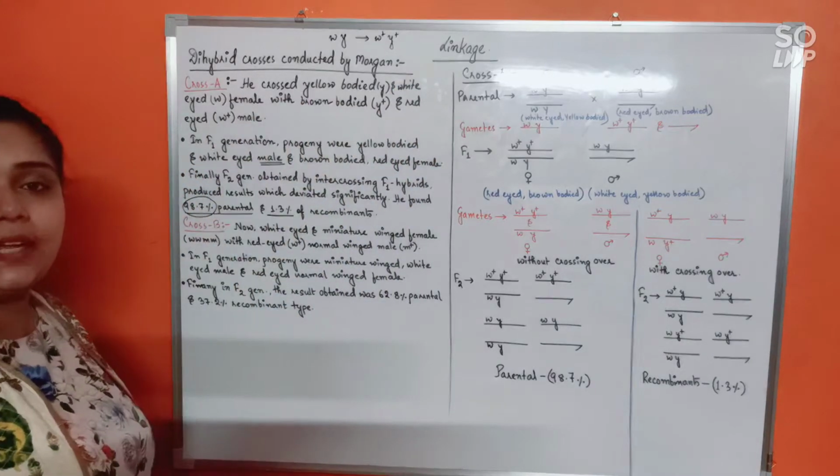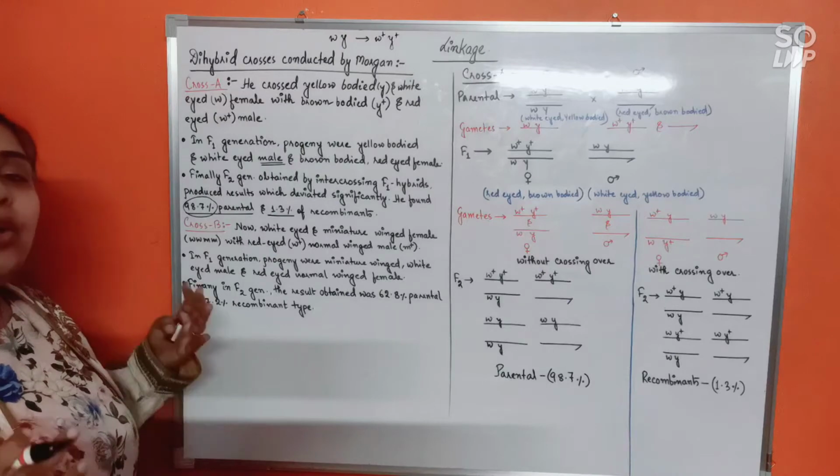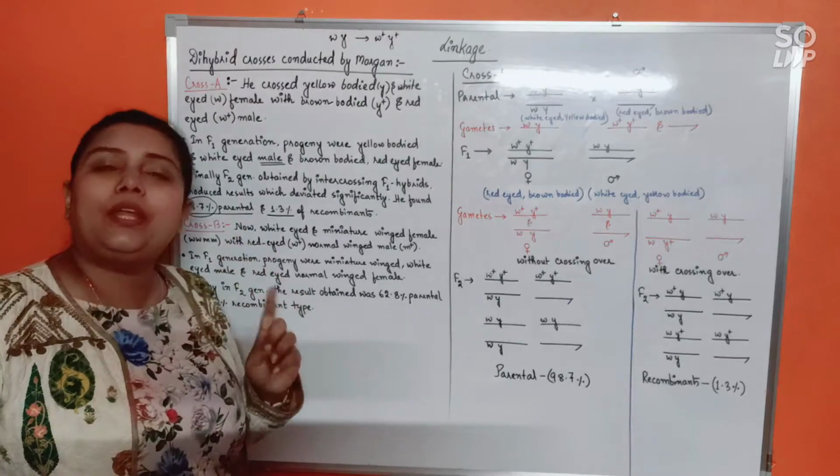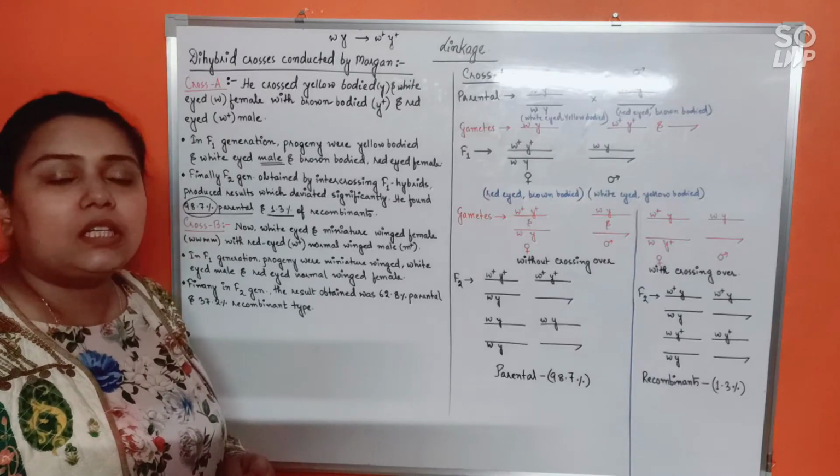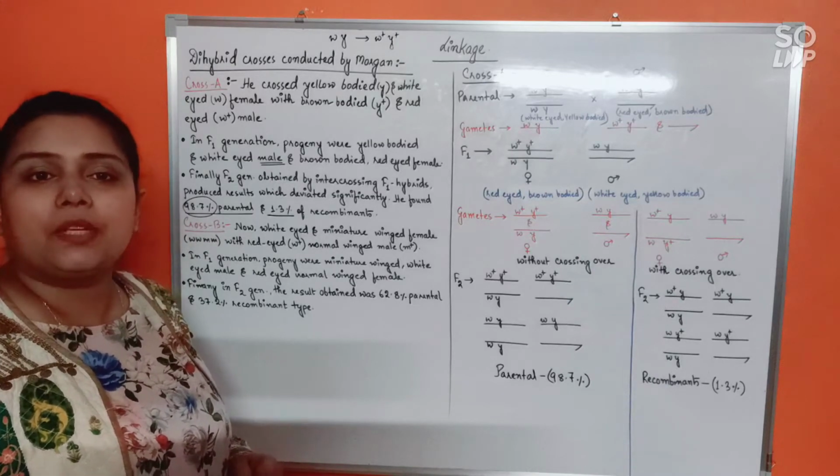brown body and white eye. This type of combination was shown in only around 1% of the progeny. That means what? The result is not at all obeying Mendelism, isn't it?